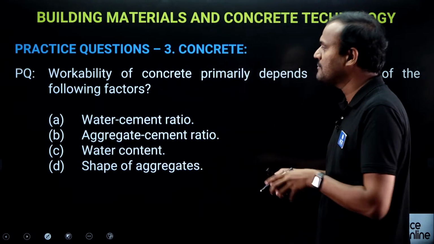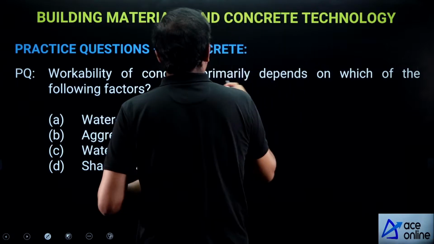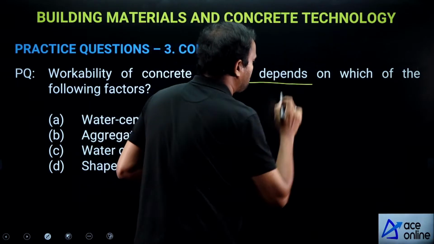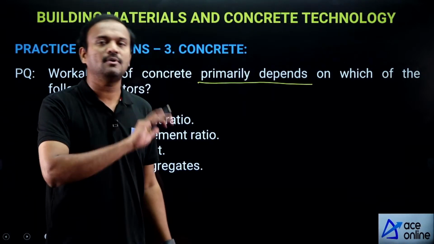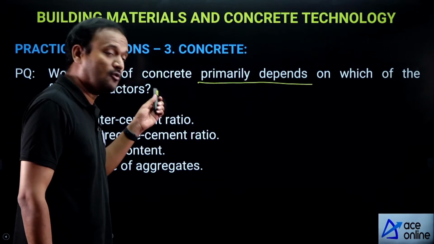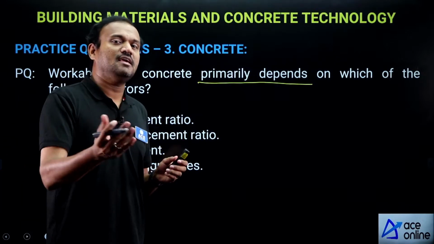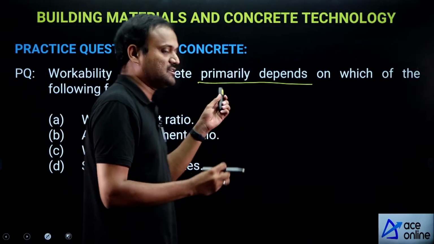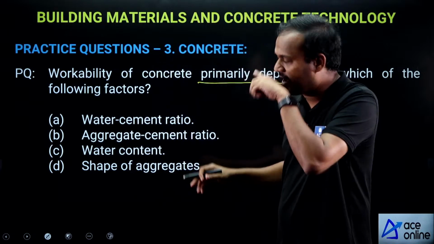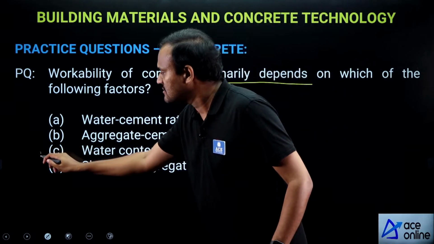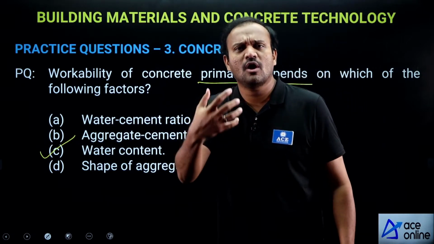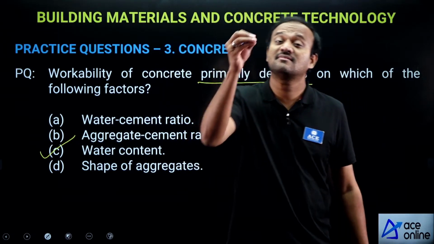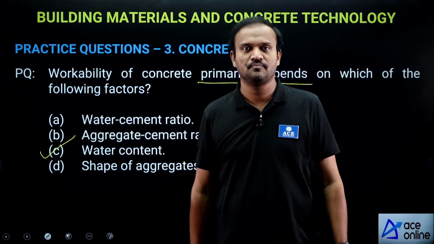But our question is, workability of concrete primarily depends on what? Out of these four, all four affect the workability of concrete. But out of these four, workability is mainly affected by which factor? So what is the main factor out of all these? That is water content. See, the more the water content, the more cement paste there will be in the concrete mix.